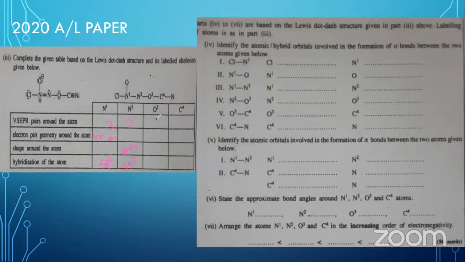Then the oxygen has 4 repulsion units. 4 repulsion units are arranged according to the tetrahedral geometry. You can write it, and because of the 2 lone pairs along with 2 bond pairs, you can derive the shape from the geometry. It comes as angular. Then the 4 repulsion units come from sp3 hybridization. Then the next carbon atom has 2 repulsion units, and linear is the geometry, linear is the shape even, and the hybridization is sp.